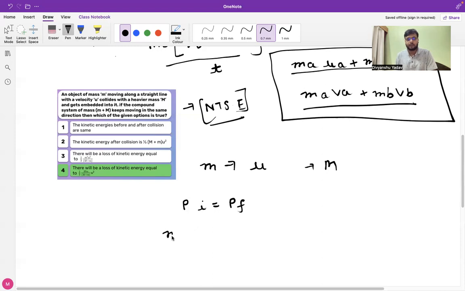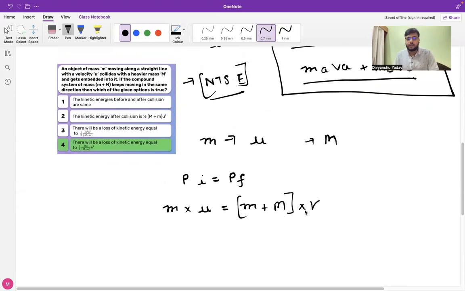The initial momentum is m times u, and the final momentum after the body gets embedded into the system will be combined, so we can write m plus capital M, where m is the mass of the object and capital M is the mass of the heavier mass, into v. What is v? v is the final velocity of the object after it got embedded into the system of masses.